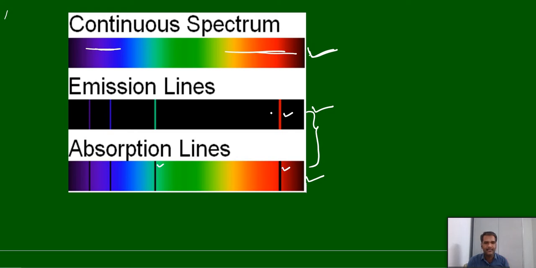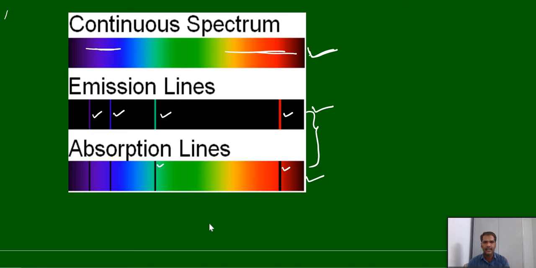In the emitted radiation, wherever the light was absent, again you can see that particular light color. Here red color, here green color, here blue color, here violet, like this. So they are quite opposite. Absorption spectrum and emission spectrum are quite opposite. Whichever lines were absent initially, those we can see in the emission spectrum.